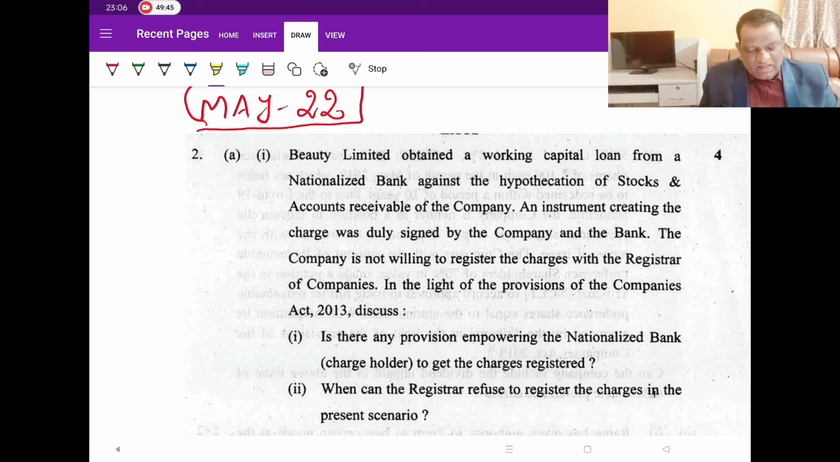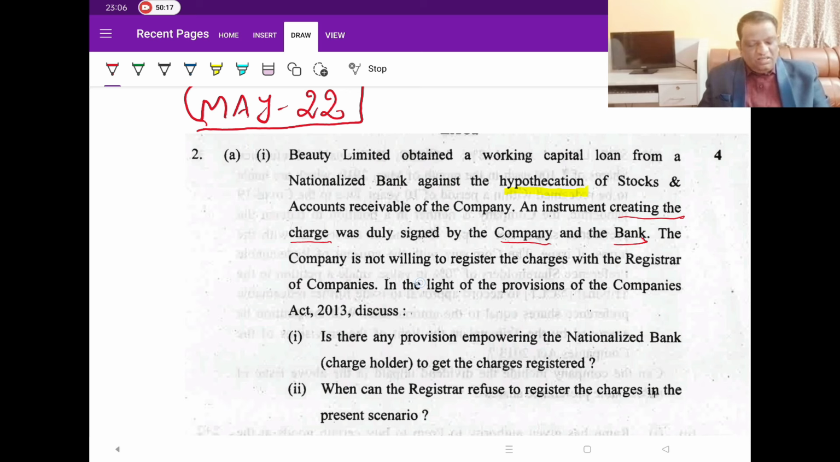Beauty Limited obtained a working capital loan from a nationalized bank against hypothecation of stocks. So they have hypothecated their stocks and they have borrowed money. An instrument creating charge was duly signed by the company and the bank. As I said, creating the charge is different, registering the charge is different. That is what I told you in the beginning. In creating the charge, there are only two parties involved, the company and the bank. That task one is done.